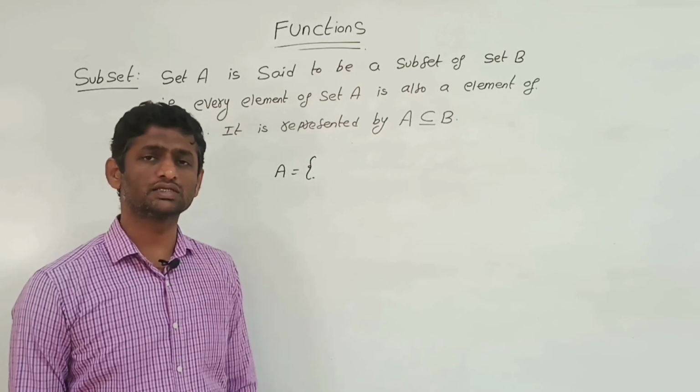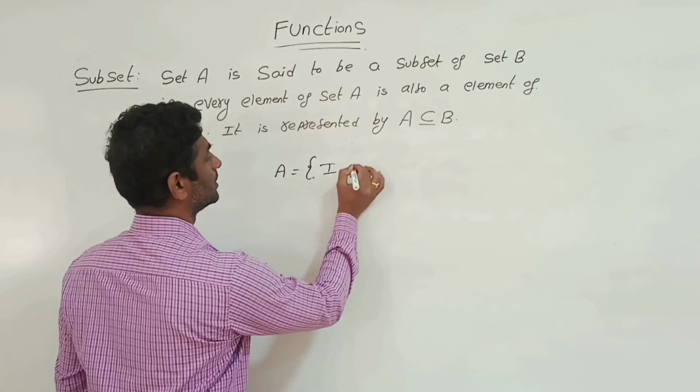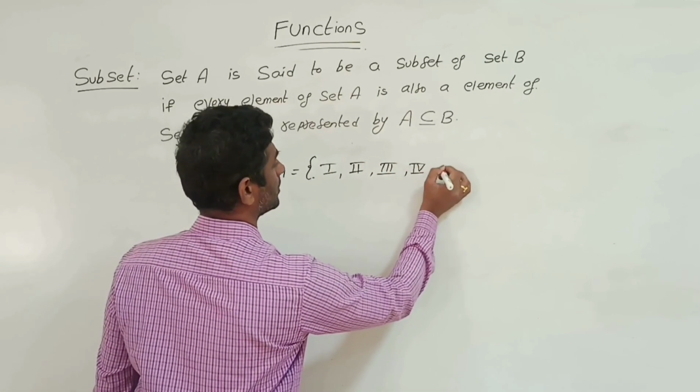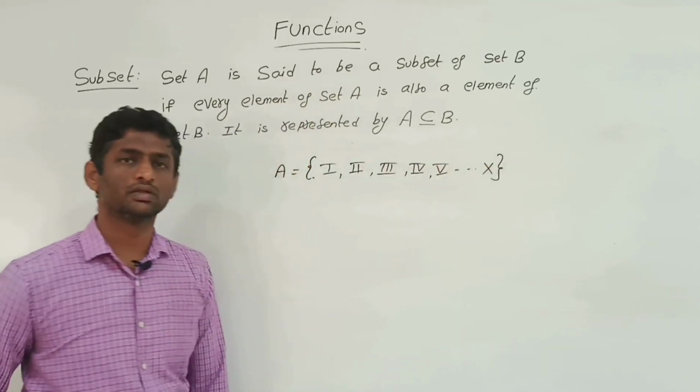So what will be the classes? You may have first, second, third, fourth class, fifth class, and so on up to 10th, high school.